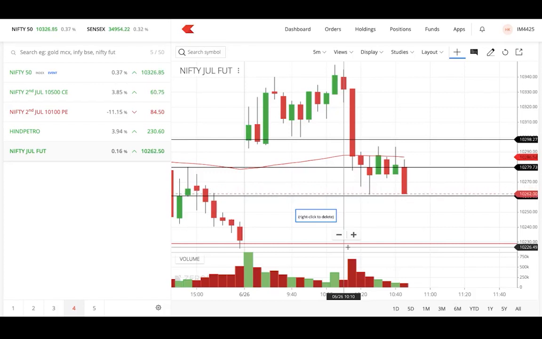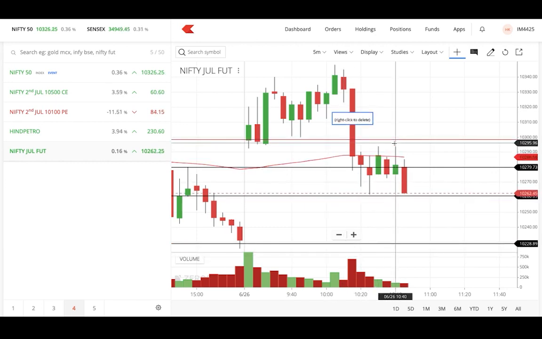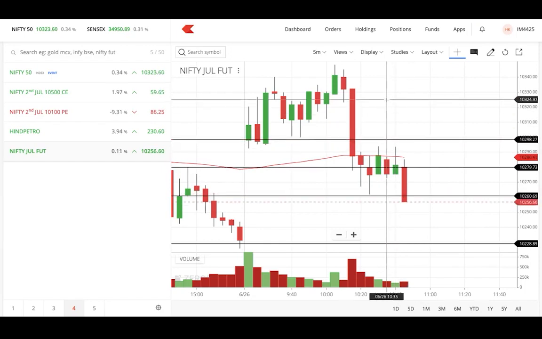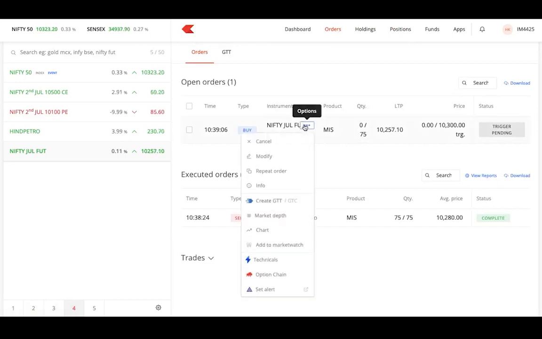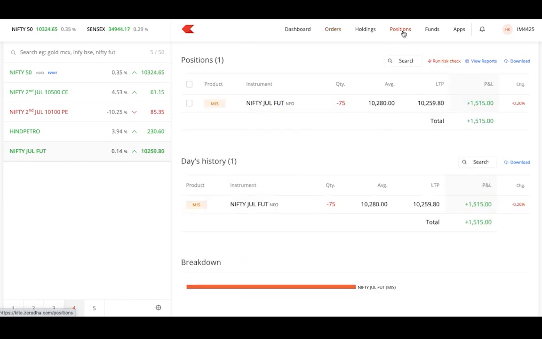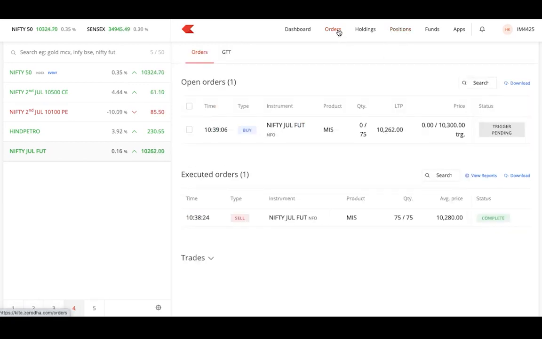Yes, it's nearing where I have calculated. I had thought where my first target is, that is 10,260, and it's nearing up to that. So my calculation for the first target is almost done. Yes, it has crossed that point.